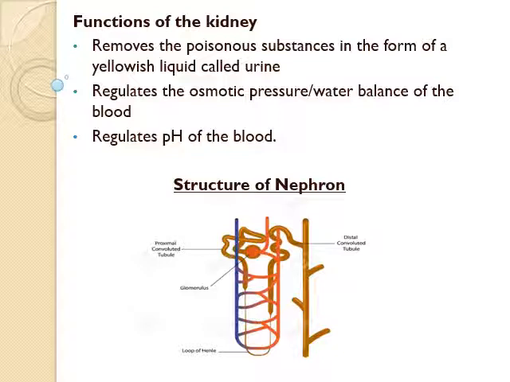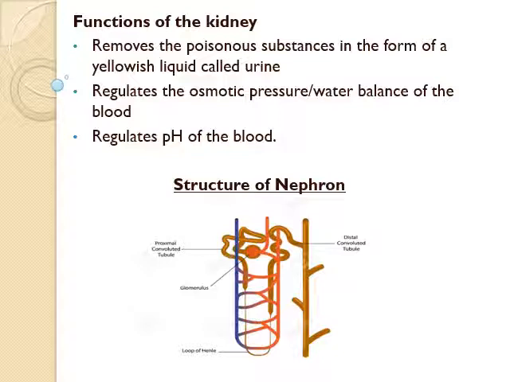Next is the structure of nephron. Nephron is the structural and functional unit of the excretory system. Nephrons are otherwise called uriniferous tubules. Each nephron has a long coiled tubule. One end of this tubule is connected to the double-walled cup-shaped structure of Bowman's capsule, and its other end opens into a urine collecting duct of a kidney.